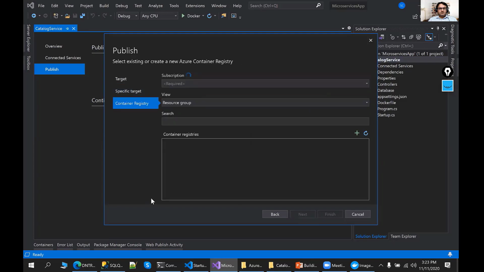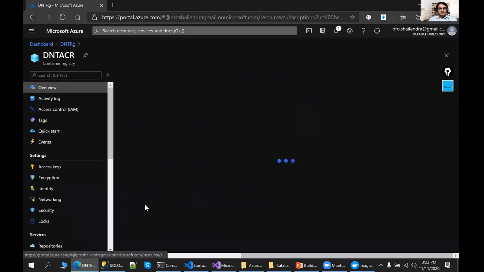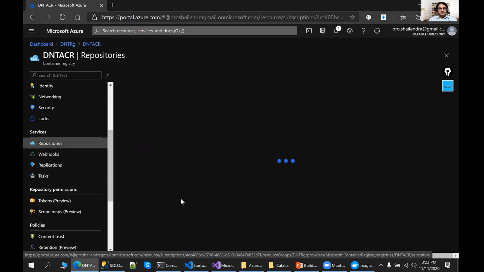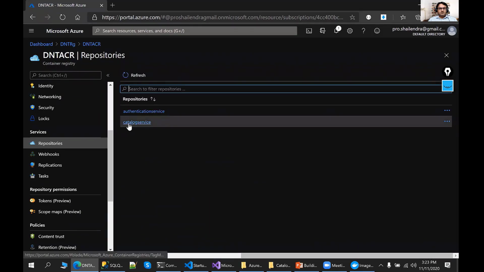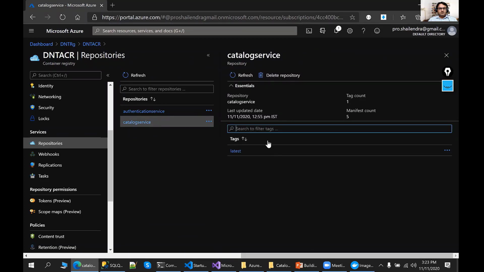Now click on the next button, and select the container registry which we have created. Now click on the finish button. Whatever name we have for the catalog service, it will create a repository with the same name. If you look at this ACR, this is my ACR, you will find the repository it creates for our published Docker images. We have a repository for the authentication service and a repository for the catalog service. You can see these are the images I just pushed. This is the image tag latest, and the last time I pushed the image was at 12:55 p.m.